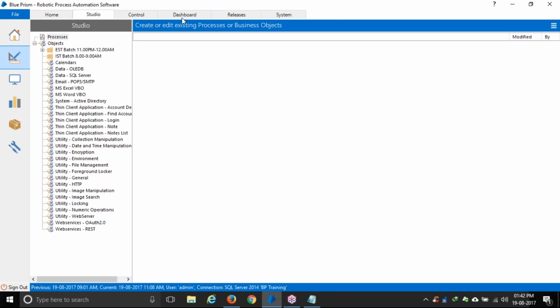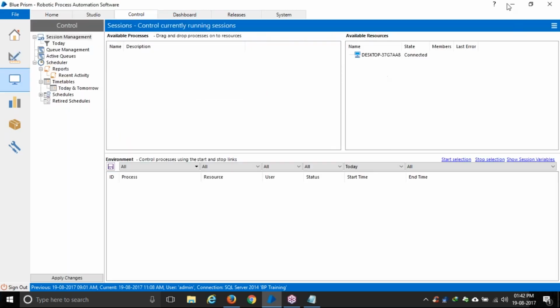So the robot also needs those systems. If I come here, you see only one system is connected, but in real time there will be multiple systems connected. Robots will be running on all those systems untouched, and no other user uses these systems. They are only used by these processes or by the bots.